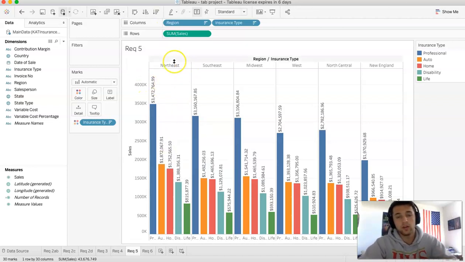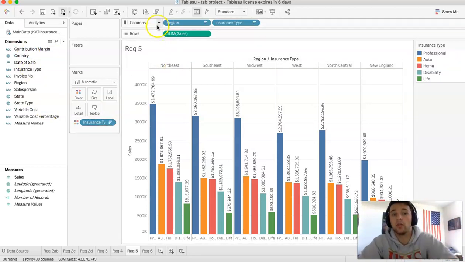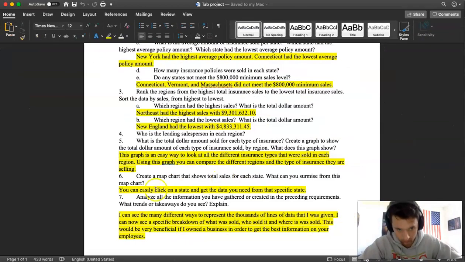And what's different about this graph as well is we have two different dimensions and measures, or dimensions, in our column section up here. So that's a big difference in that one right there.